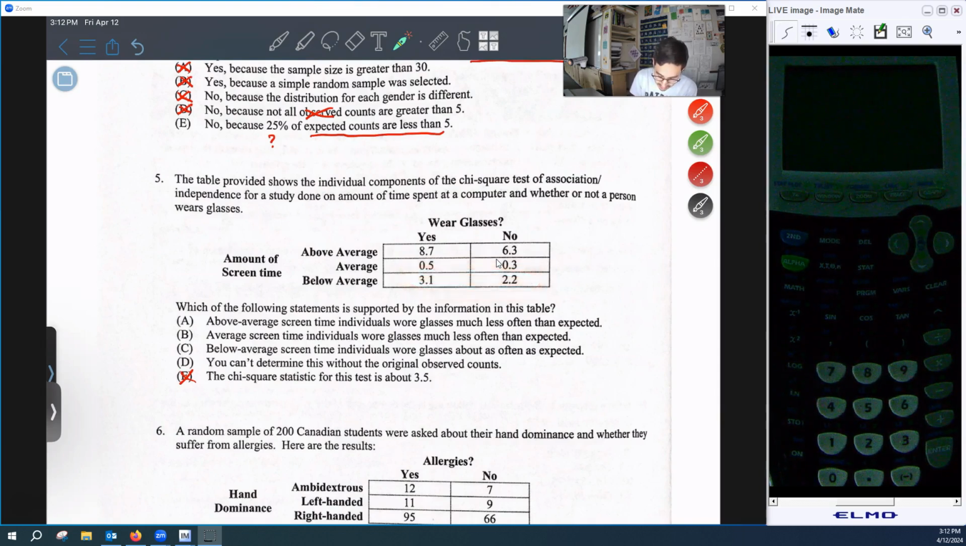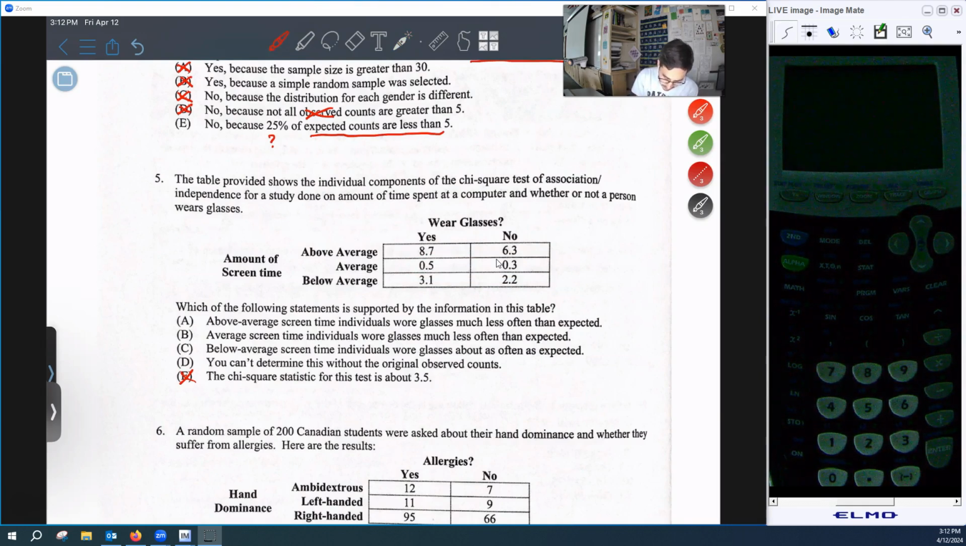But because these values are so small, they're close to 0, I would be able to tell you that people with average screen time had observed counts that were close to their expected counts, because those contributions are almost 0. So there wasn't really much difference between the observed and expected counts there. Okay, so going through the remaining choices,